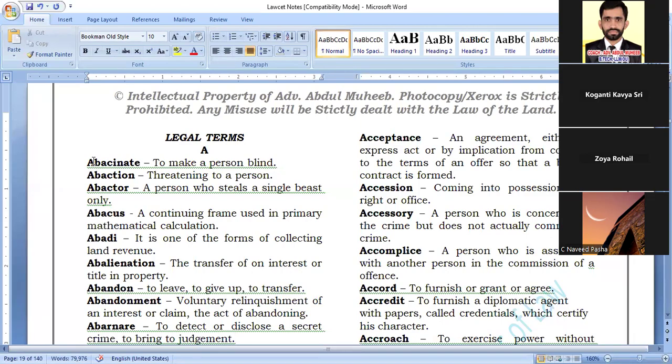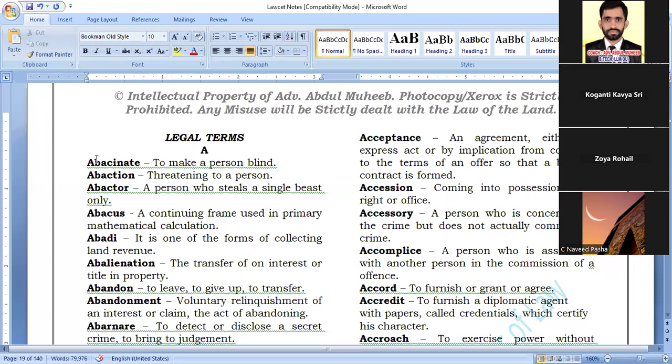Unmute yourself and please read the words. You should read the words, then we can remember it for long. Otherwise, it will be difficult. Kavya, Zoya, Naveed. Yes, sir. Please read the word. What is the first word there?